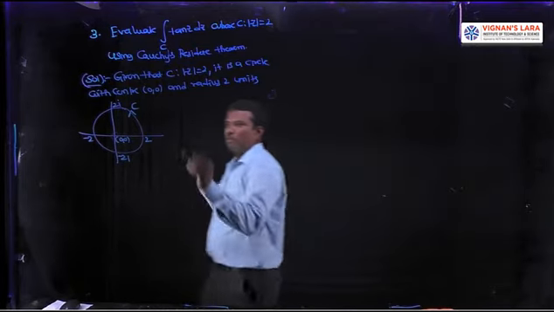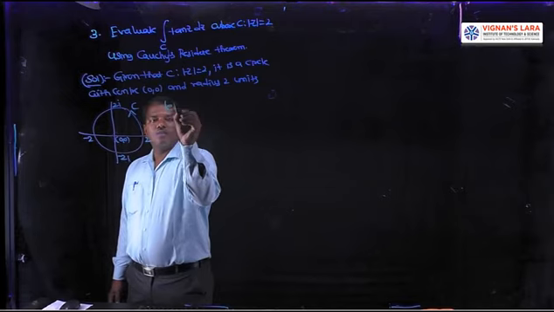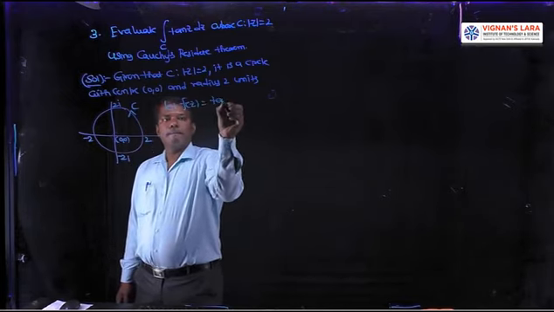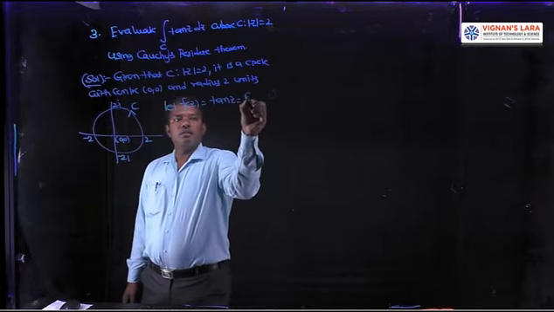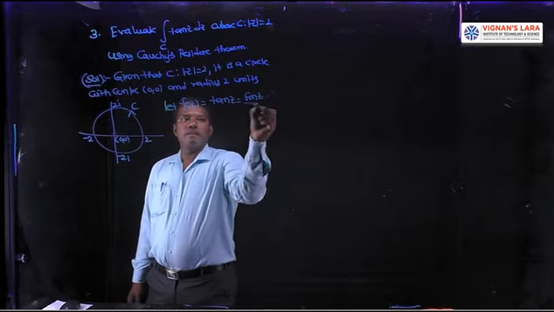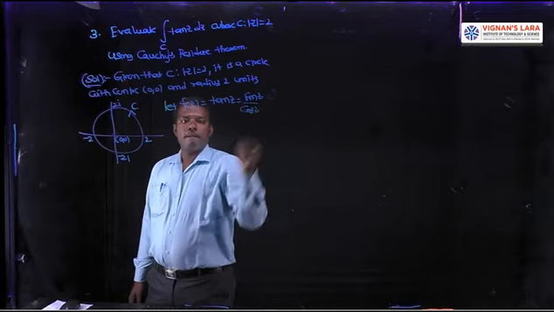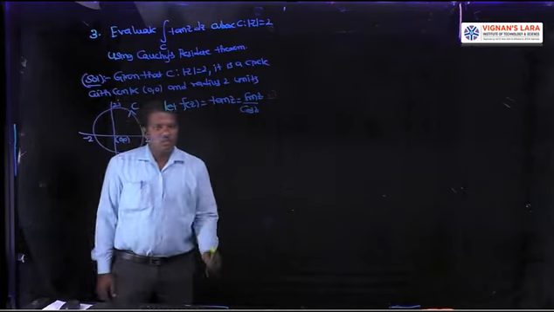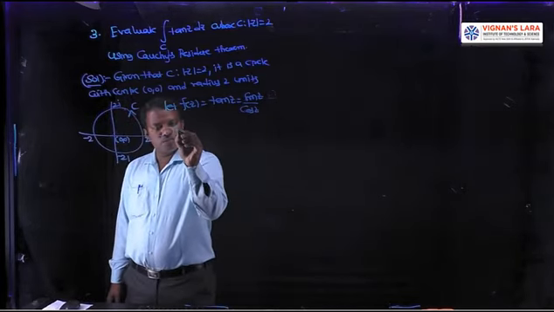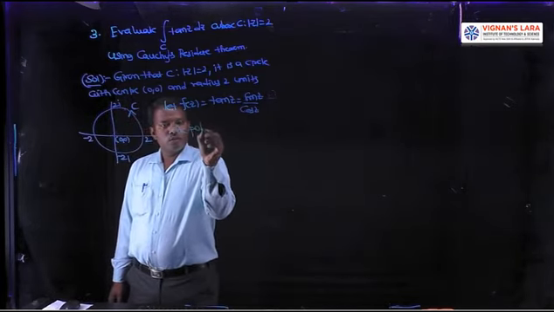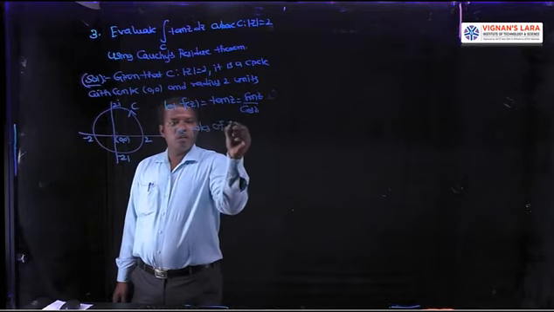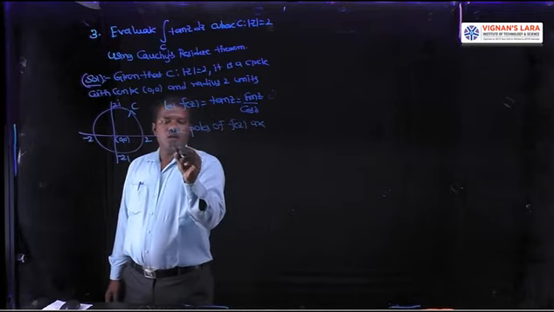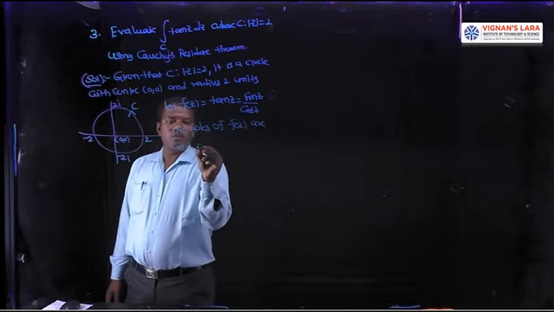Then define the function. Let f of z be equal to tangent, nothing but sin z by cos z. F of z is tangent, sin z by cos z. Then define the poles. The poles of f of z are where cos z is equal to 0, the denominator equal to 0.